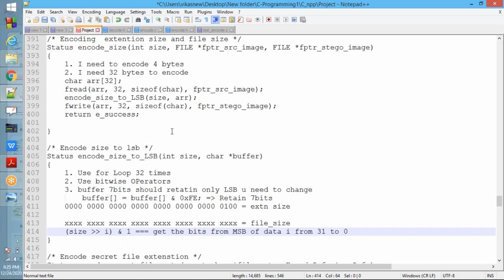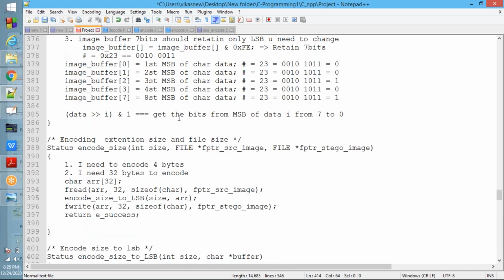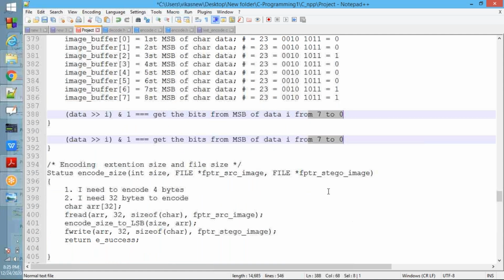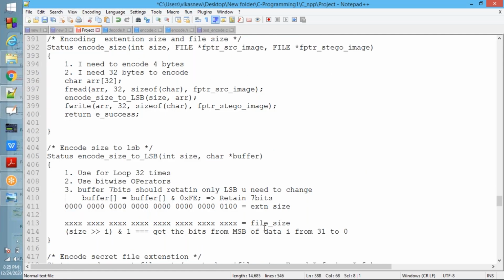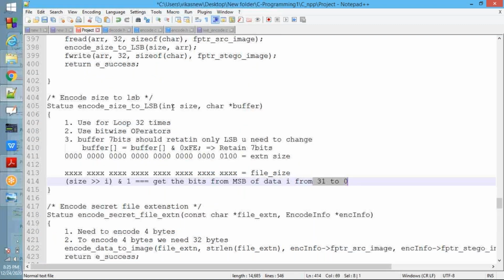Because it is integer, but here it is character. Character 7 to 0. Here it is integer, 31 to 0. That is the secret file extension size. So this is what you need to do, same thing, same logic. Okay, fine.